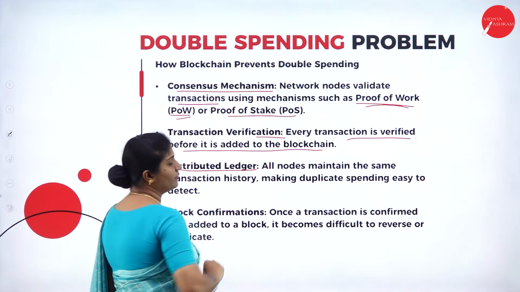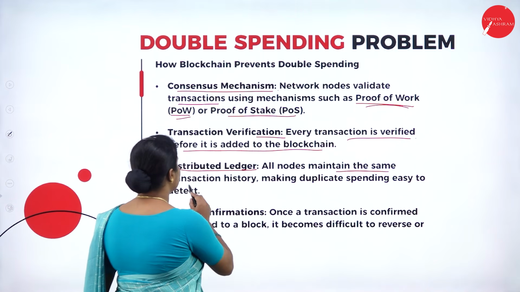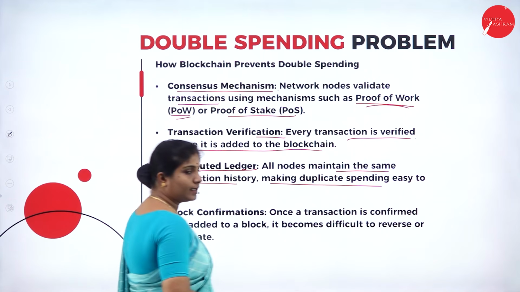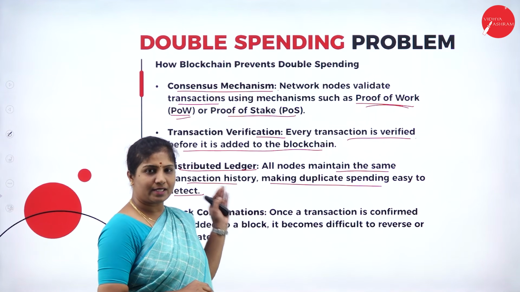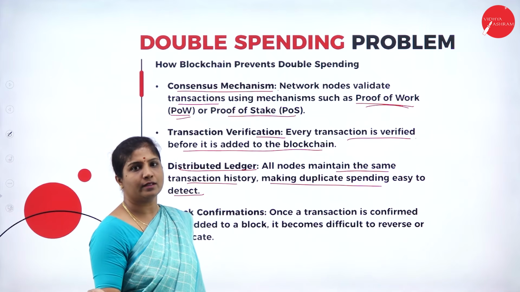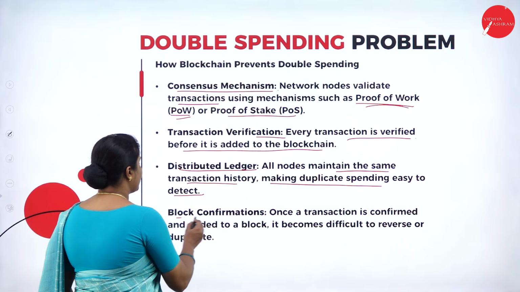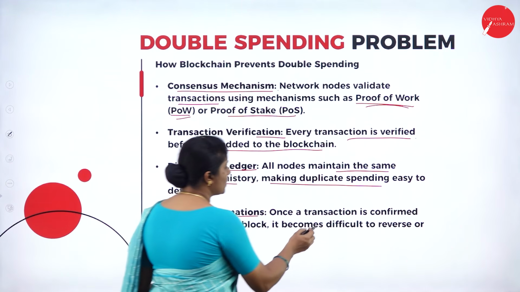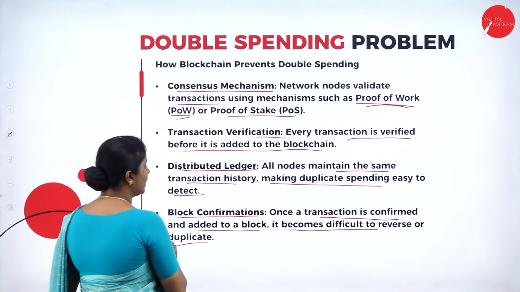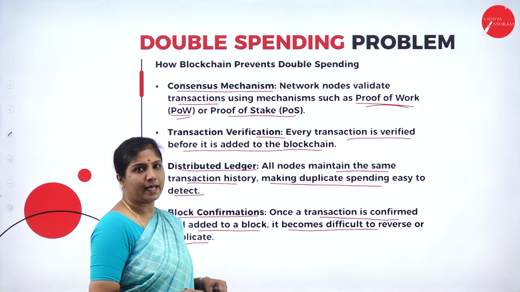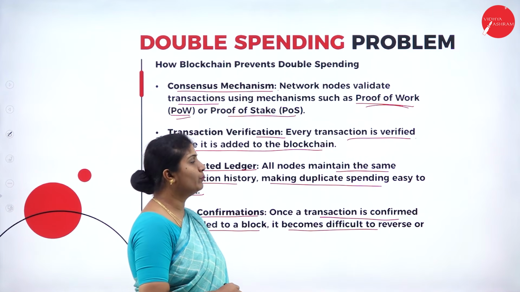Next we have the distributed ledger. That means all nodes maintain the same transaction history, making duplicate spending easy to detect. If the same coin has been sent to two different recipients, it will be easily detected. Next, we have block confirmations. Once the transaction is confirmed and added to the block, it is difficult to reverse or duplicate. So this is how blockchain avoids the double spending problem.